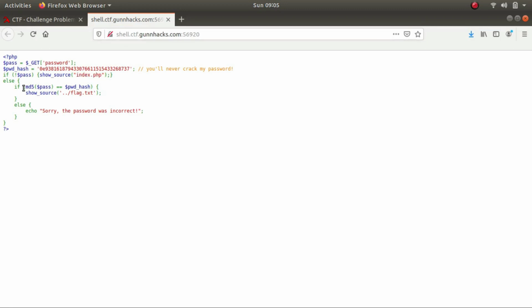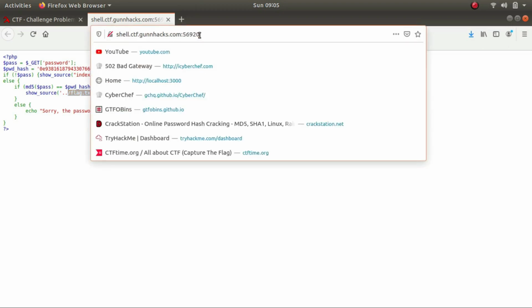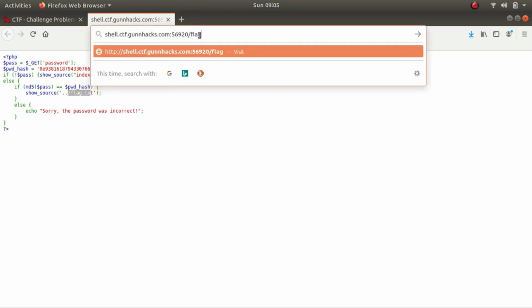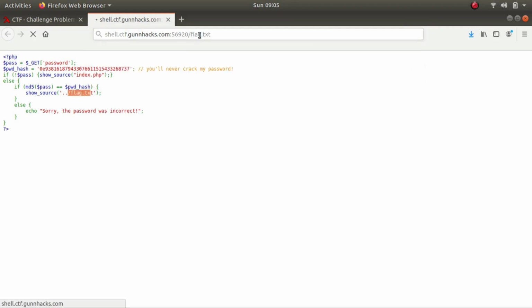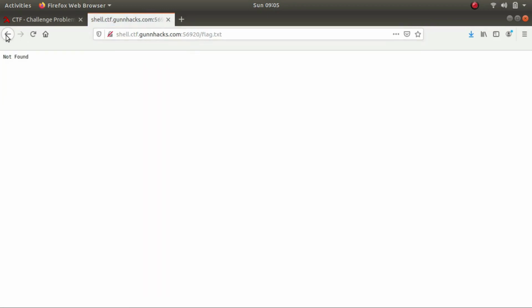But if the password is present, it will actually calculate the MD5 hash of the password which we supply, and then it will compare it against the hash which is saved in the database, which is this. And if they both match, it will throw us flag.txt. So I thought, why worry so much? Let's just write flag.txt in the URL, and it does not throw us the flag.